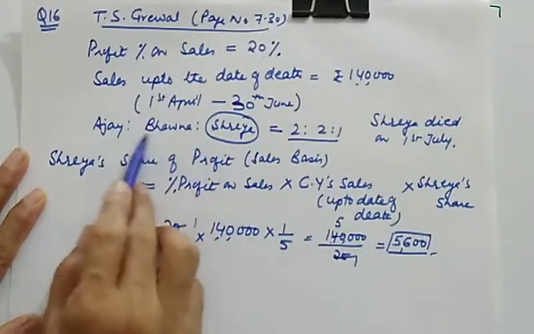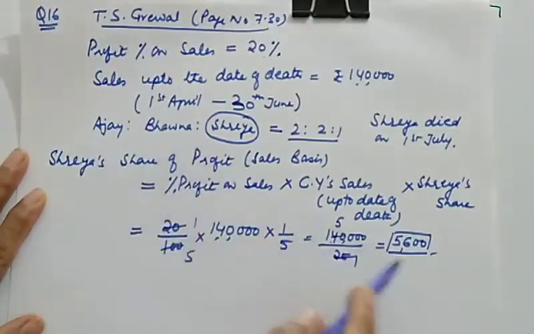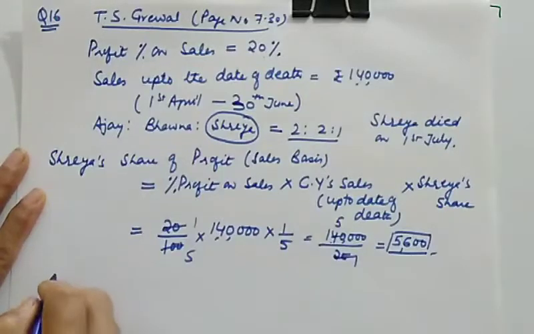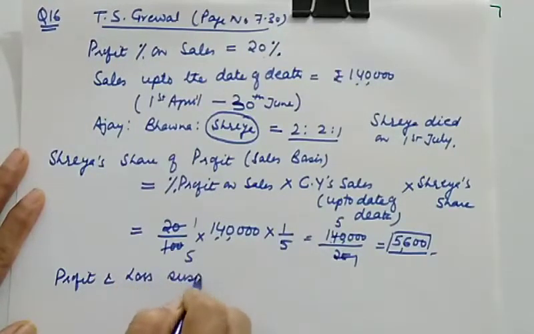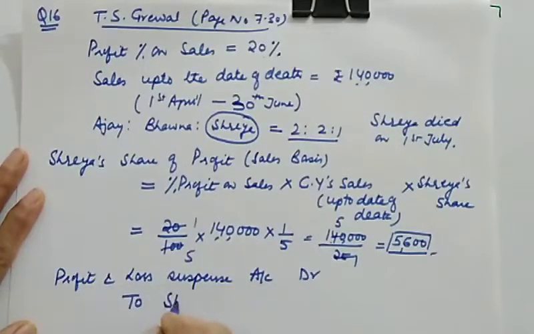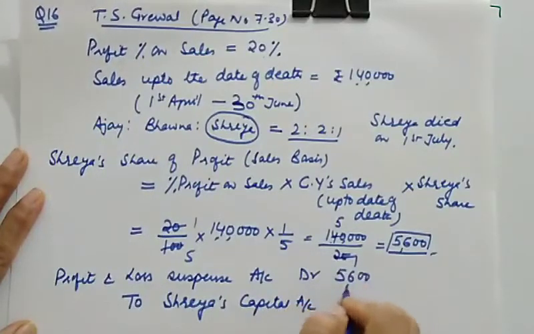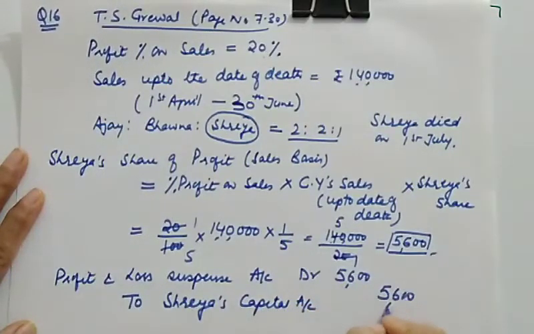So we assume that there is no change in the ratio, and we'll distribute this profit to Shreya through profit and loss suspense account. So profit and loss suspense account debit to Shreya's capital account. It will be 5,600 and 5,600.